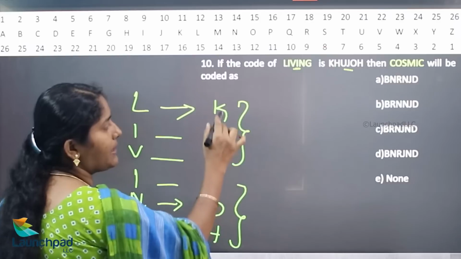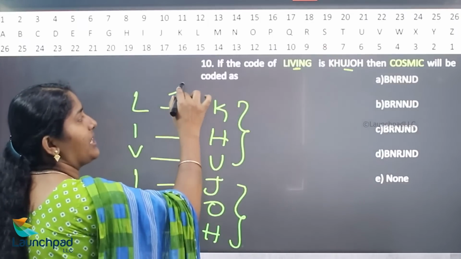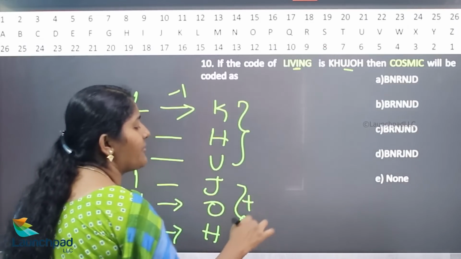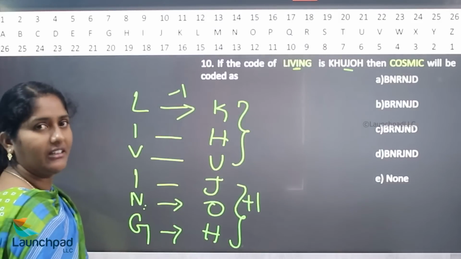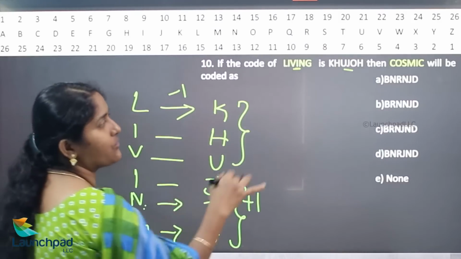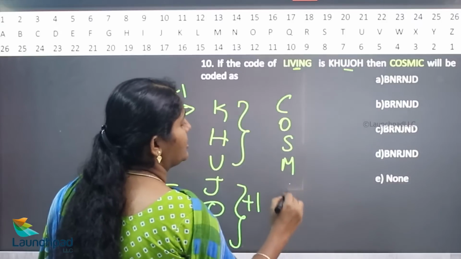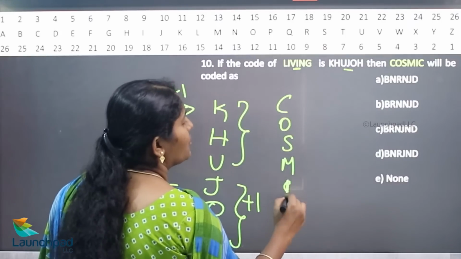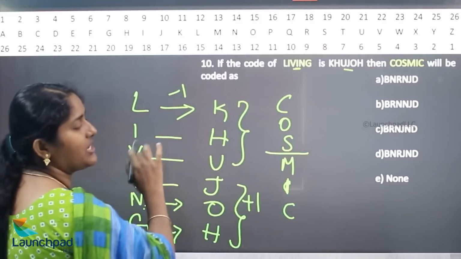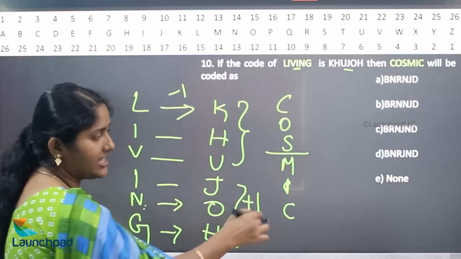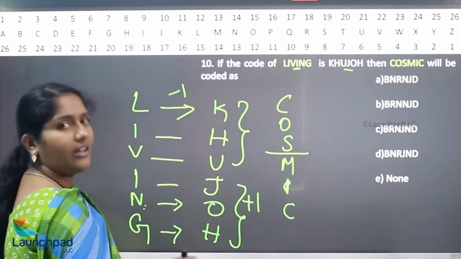The first part is written as the previous letter and the second part is written as the next letter. The same procedure is followed for COSMIC. We should split this into two parts.